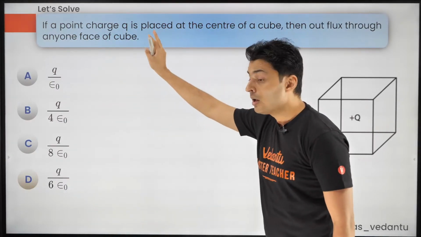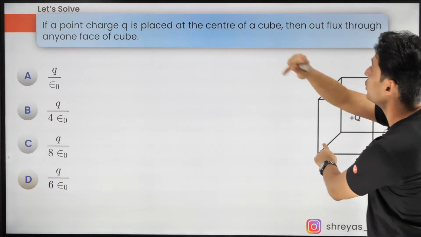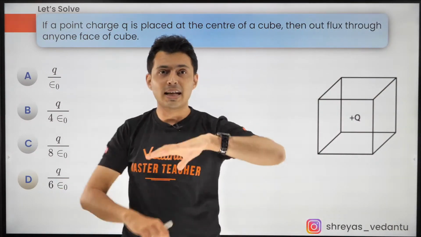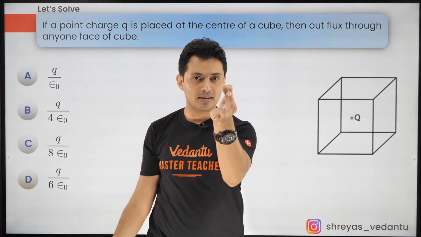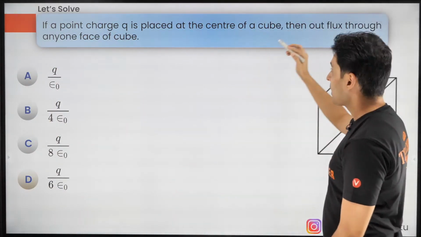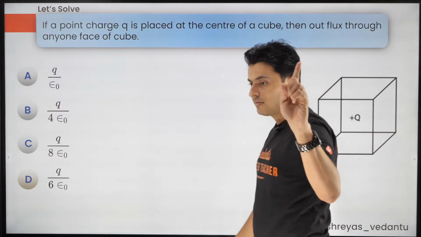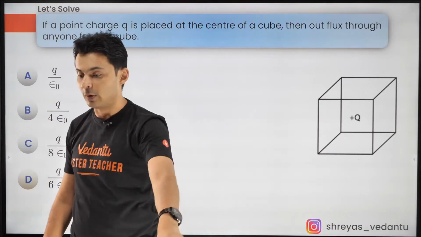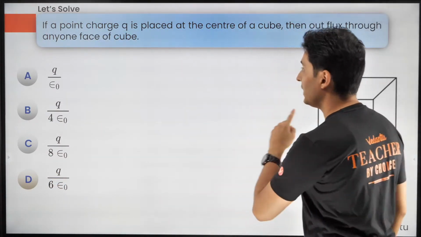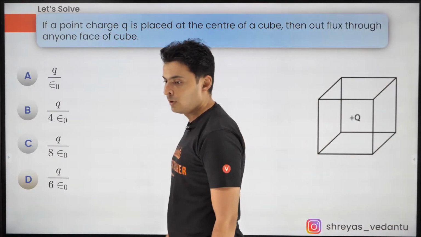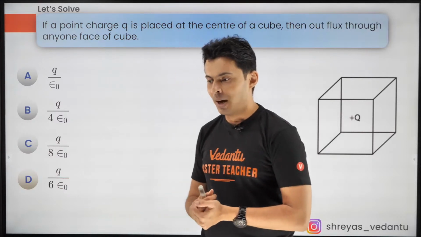Now, a point charge is placed at the center of a cube. Charge is placed exactly at the center, the body center of a cube. Imagine the room, imagine the central point floating in air. What is the flux through any one face of it? Come on, think about it. Think. Oh, come on, my warriors.